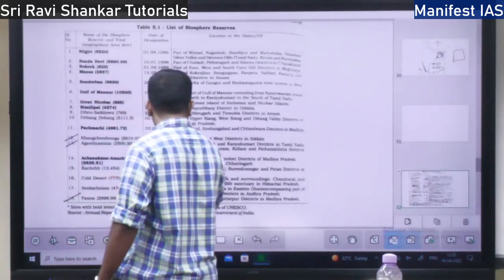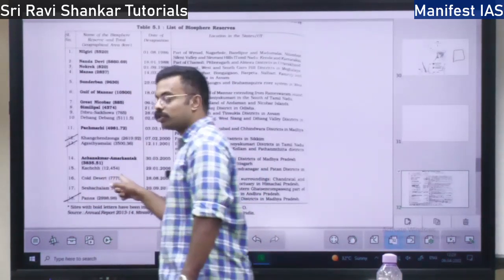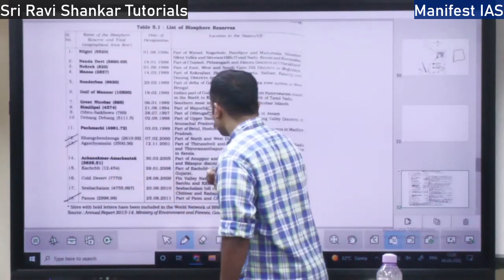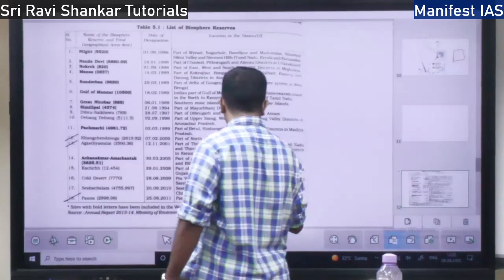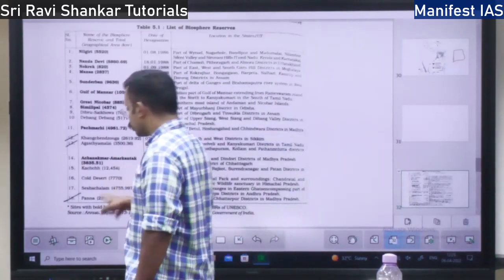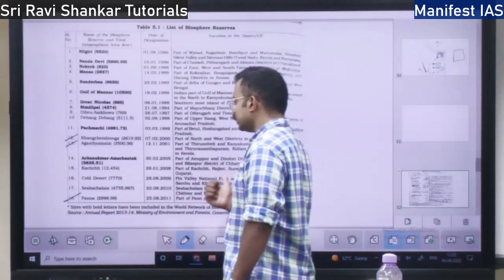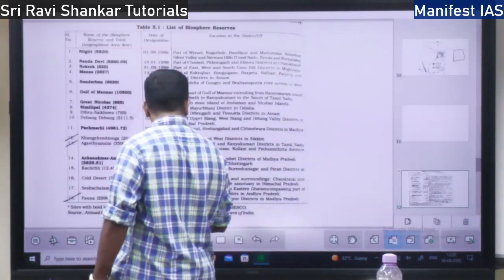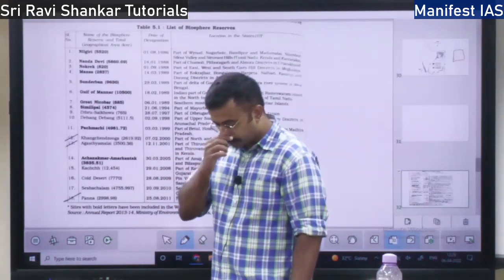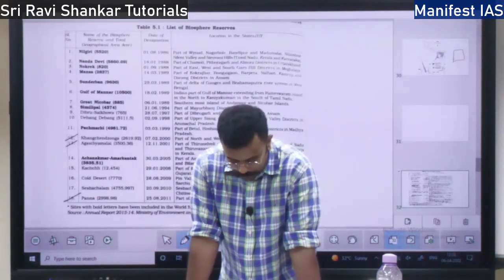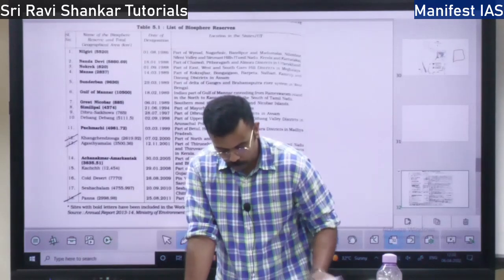Kutch, that is in Gujarat, that is not under UNESCO. Cold desert in Ladakh, that is also a biosphere reserve, but it is not under it. So sorry, cold desert it is in Himachal Pradesh. Pin Valley National Park in Himachal Pradesh, that is not under UNESCO. Then you have Seshachalam in Andhra Pradesh, that is also a biosphere reserve, but it is not under UNESCO. Then you have Panna. Panna is in Madhya Pradesh, but that is under the UNESCO list, right?